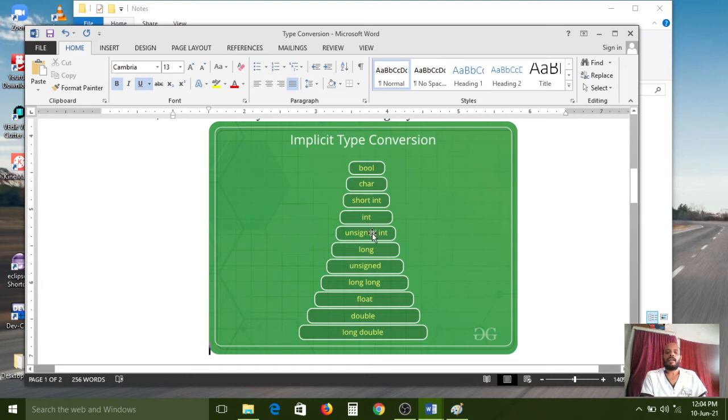Unsigned is also 2 or 4 bytes. Long occupies 8 bytes, float occupies 4 bytes, and double occupies 8 bytes. Understood? Long double can occupy 16 bytes internally. So this is the hierarchy of lower data type to higher data type conversion, and this type of conversion is called implicit type conversion.